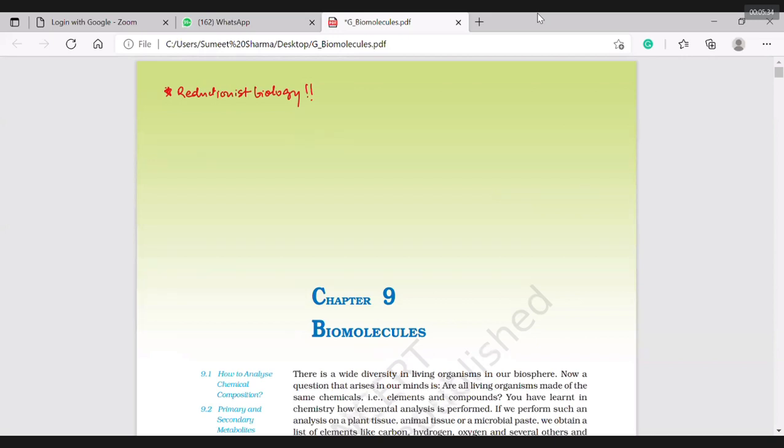Before the end, we have certain things to discuss in this chapter. And I said we are going to follow the NCERT sequence of this chapter as well.